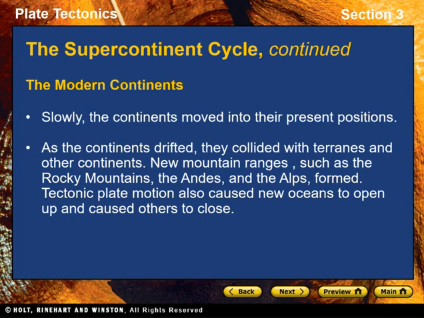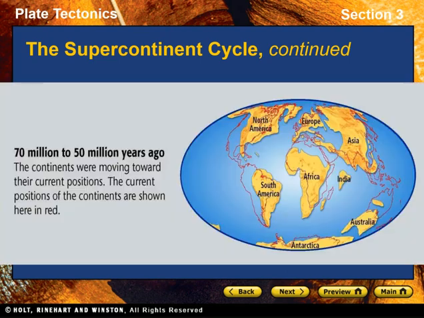The modern continents. Slowly, the continents moved into their present positions. As the continents drifted, they collided with terranes and other continents. These collisions welded new crust onto the continents and uplifted the land. Mountain ranges such as the Rocky Mountains, the Andes, and the Alps formed. Tectonic plate motion also caused new oceans to open up and caused others to close.